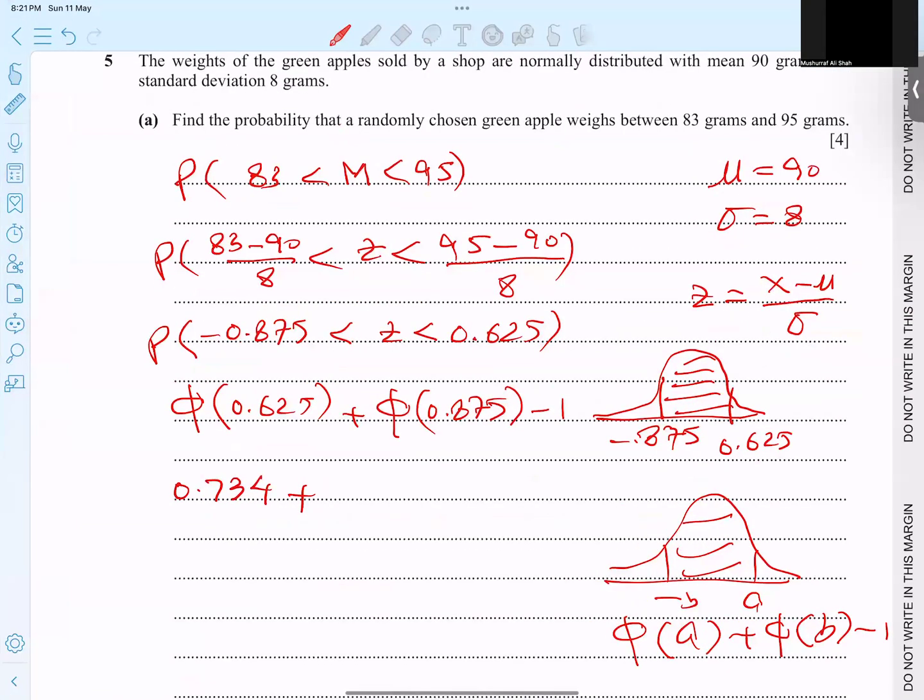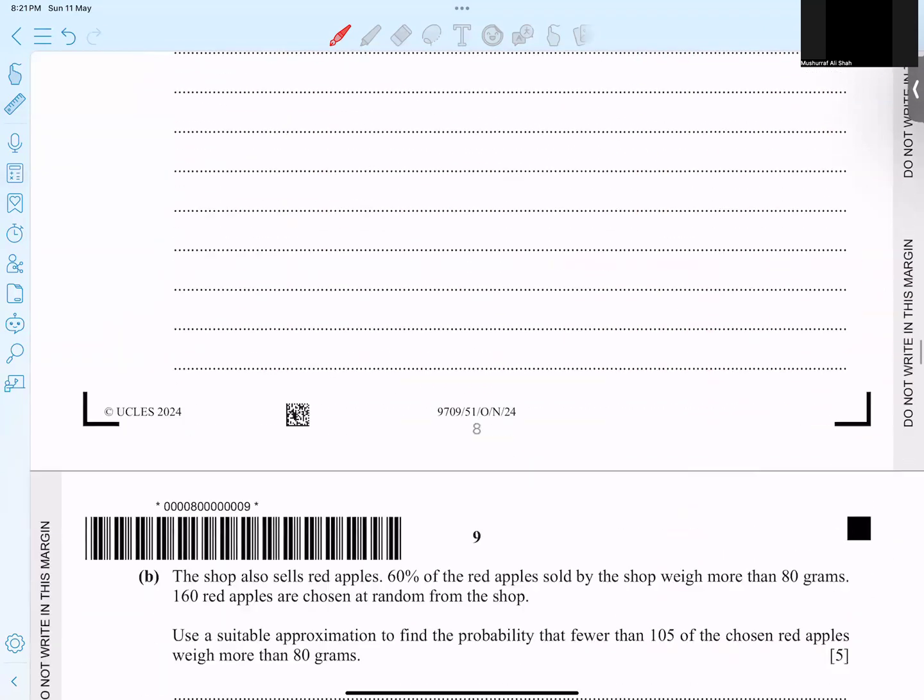0.8092 minus 1. And if we type it in the calculator, finally we're getting 0.4453 after 3 SF. I hope the concept is very clear. Let's go for the next part.